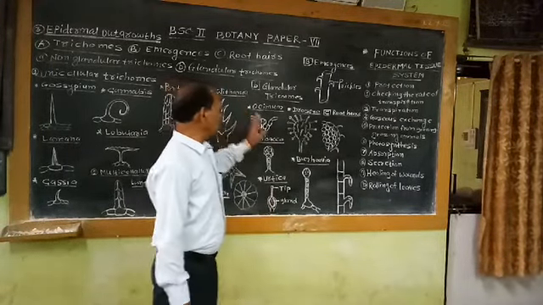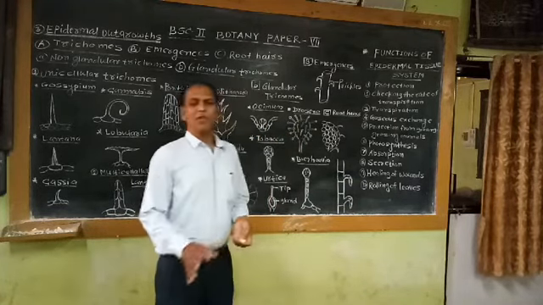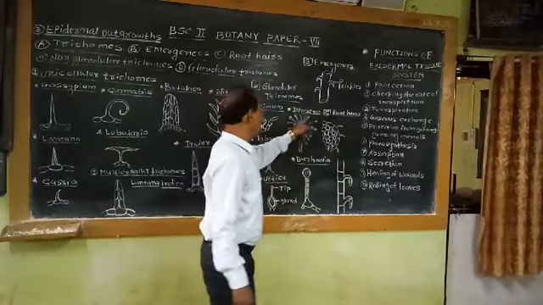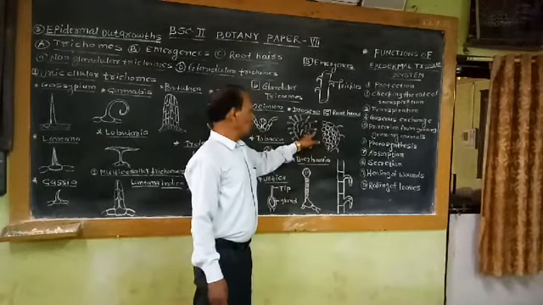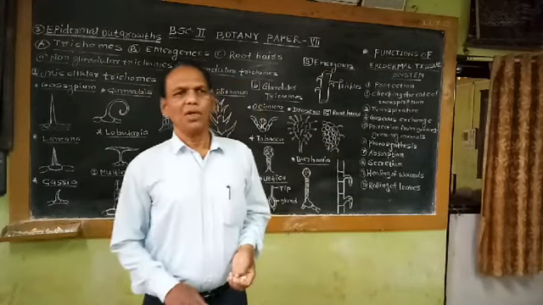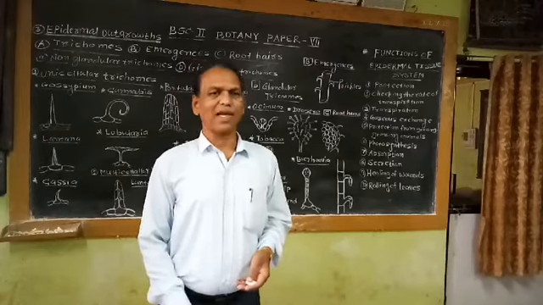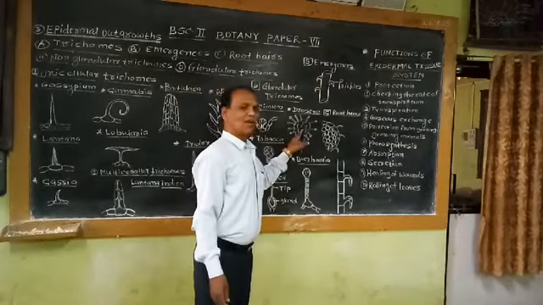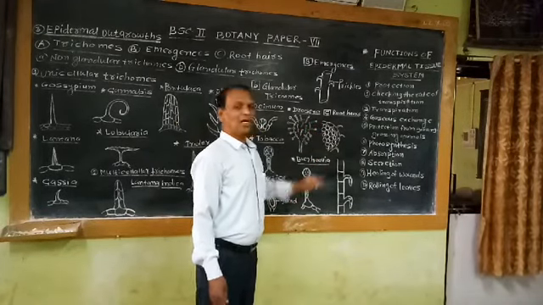The next example is Drosera leaves. In Drosera, the epidermis of the leaf bears many hairy appendages. Each hairy appendage is commonly called a tentacle. The tip of each tentacle is wine red in color. It secretes a glistening drop, and due to this glistening drop, insects get attracted towards it.